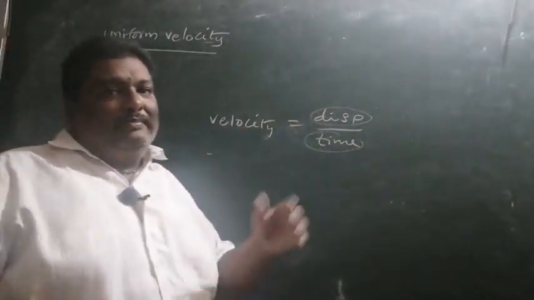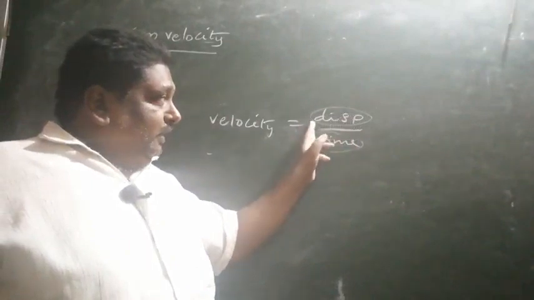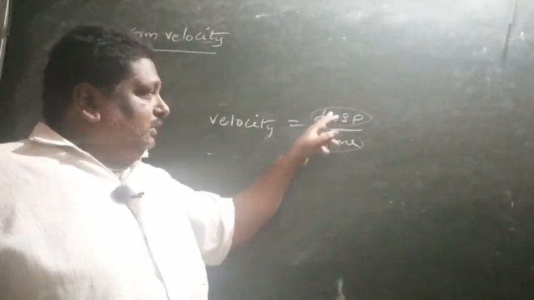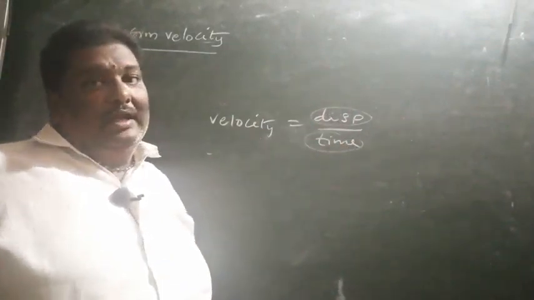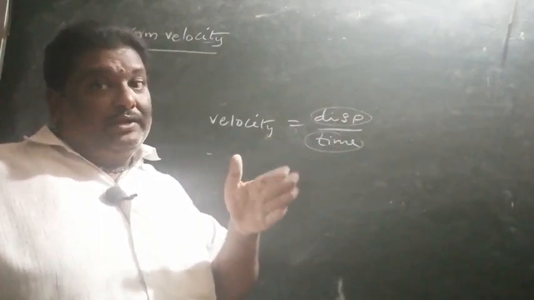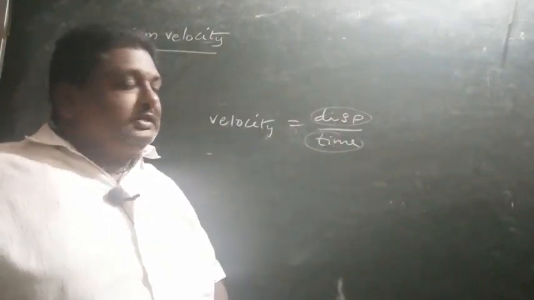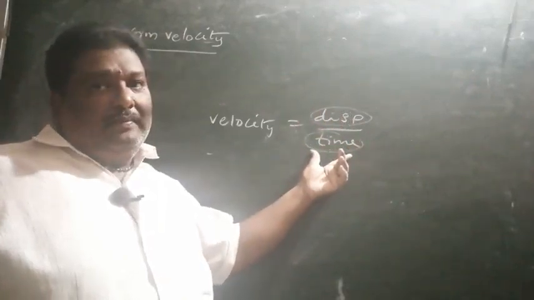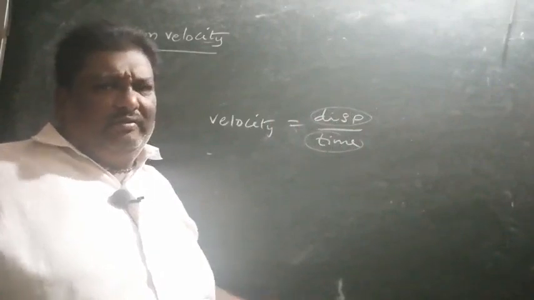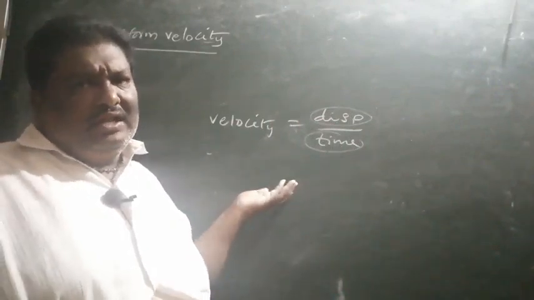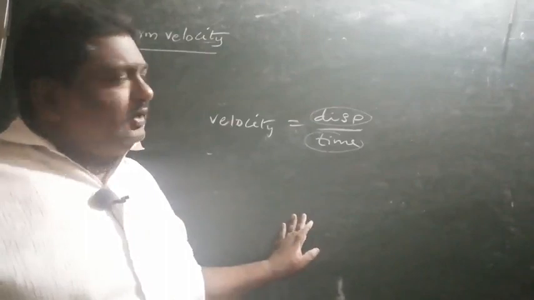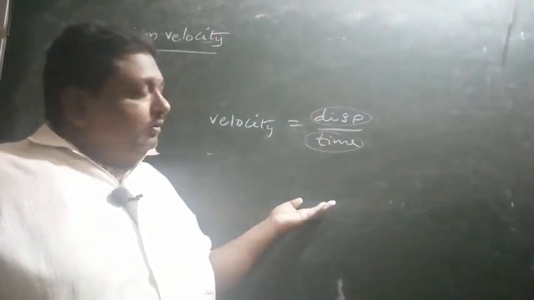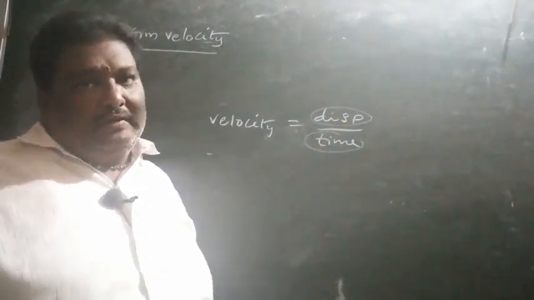So if the body's displacement for a particular period of time does not change, then displacement by time is called uniform velocity. Displacement is not only magnitude, direction also. Velocity unit is meter per second. It is a vector, so uniform velocity is also a vector, and its unit is also meter per second.